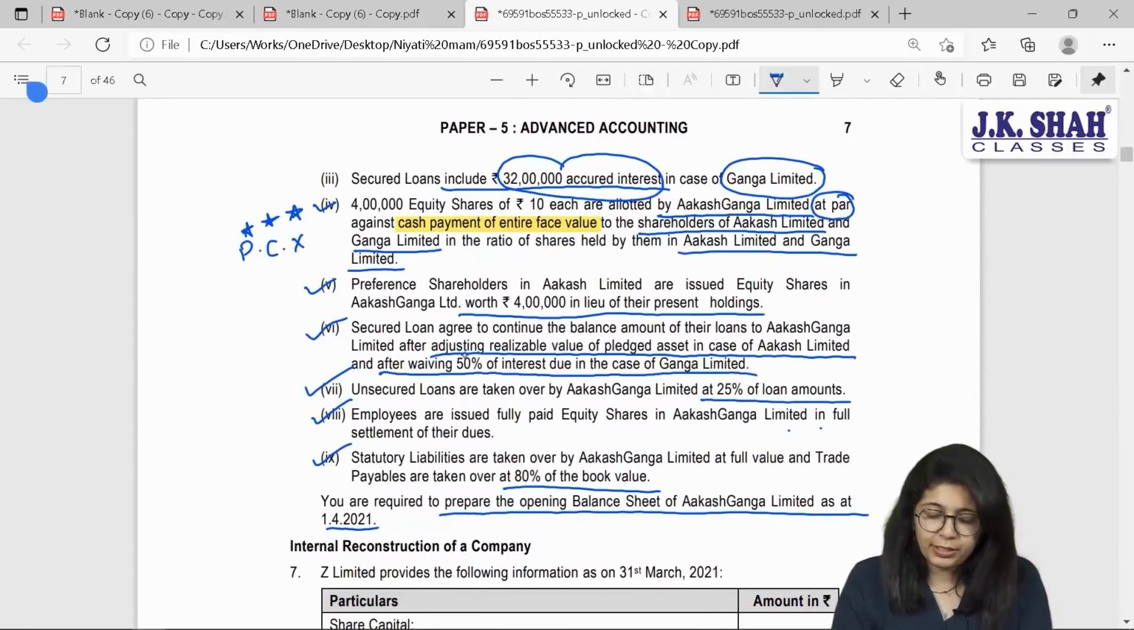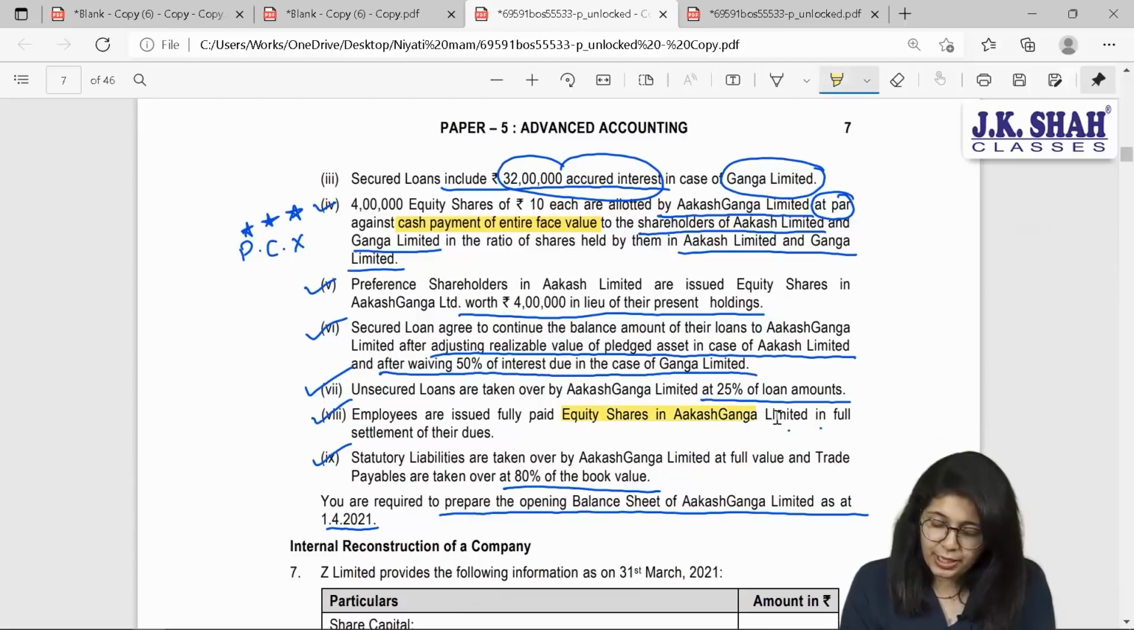Secured loans will continue to stay. No equity shares are issued. Unsecured loans will be taken over at 25%. Employees will be issued equity shares in full settlement of the dues. Again, equity shares are issued. Correct. What were the total dues?